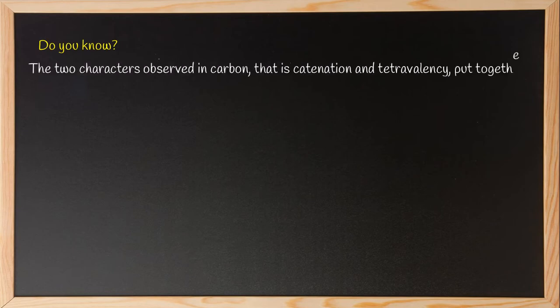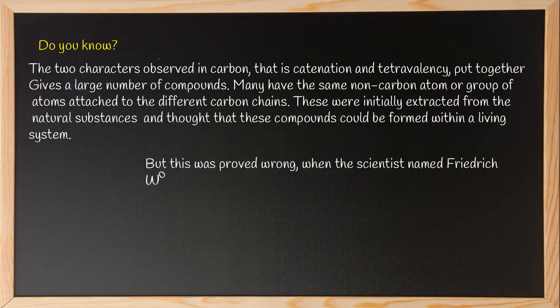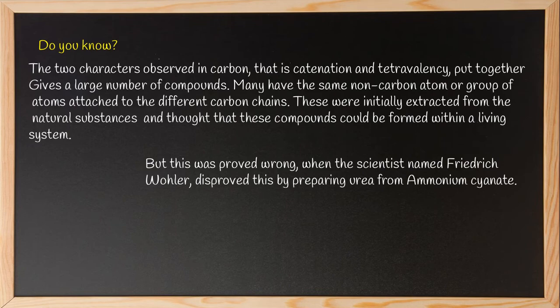Do you know, the two characters observed in carbon, that is catenation and tetravalency, put together give a large number of compounds? And scientists have already proved that there are more than 3 million carbon compounds. Many have the same non-carbon atom or group of atoms attached to different carbon chains. These were initially extracted from natural substances and thought to be formed only within a living system. But this was proved wrong when the scientist named Friedrich Wöhler disproved this by preparing urea from ammonium cyanide.